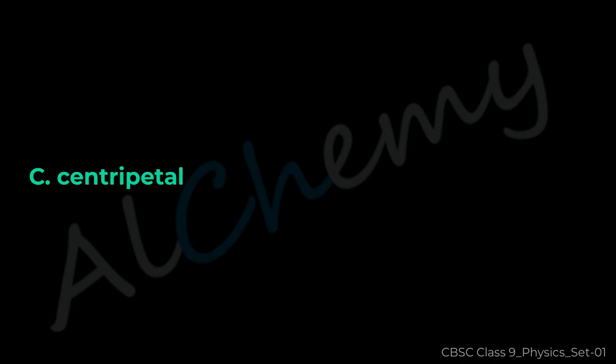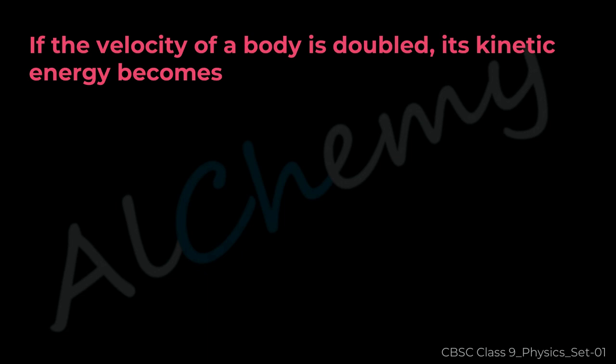The correct answer is C. Centripetal. Question 44. If the velocity of a body is doubled, its kinetic energy becomes A. Double, B. 4 times, C. Half, D. Same.